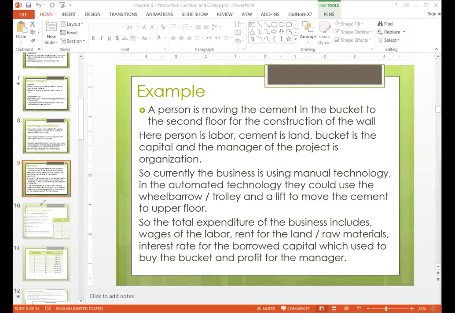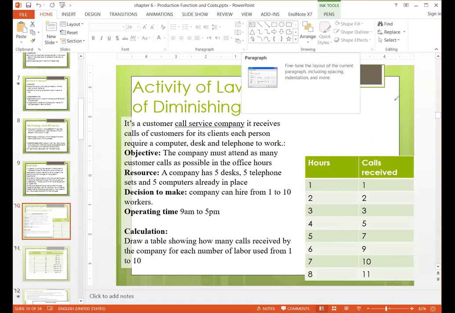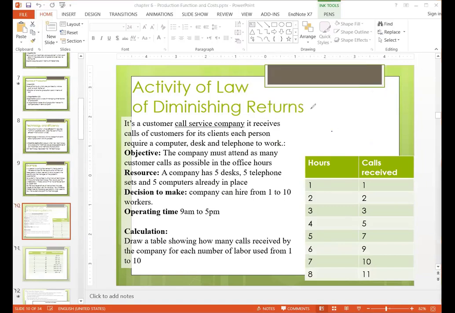Okay. Then there is one example. Let's move towards that. So in that example, let me give you a brief overview. Then we'll go towards its calculation. So we are talking about law of diminishing returns. It is same as that we discussed earlier in consumer behavior. That was law of diminishing marginal utility.